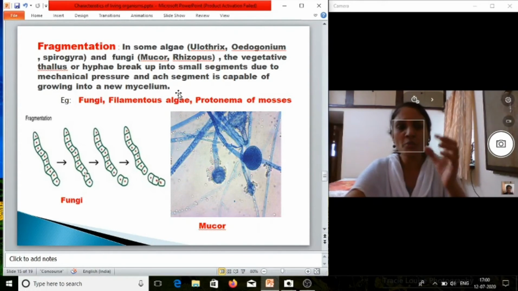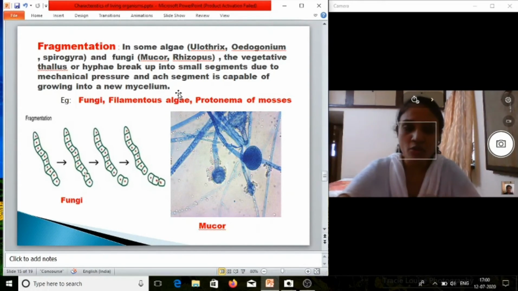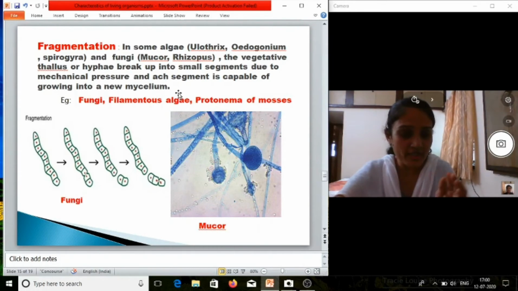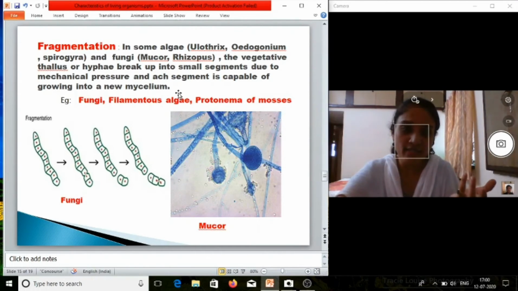Okay, now what do we mean by thallus? Thallus is a structure of algae, we can say, because in plants the body is divided into root, stem and leaf, but in the case of algae we can't differentiate. The body is not distinguished into root, stem and leaf, and the body is known as thallus-like body.